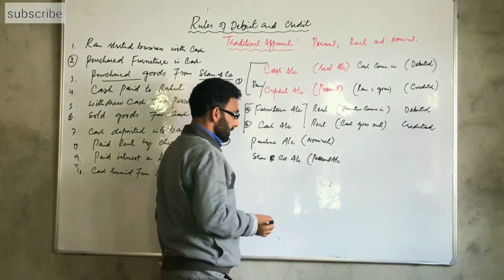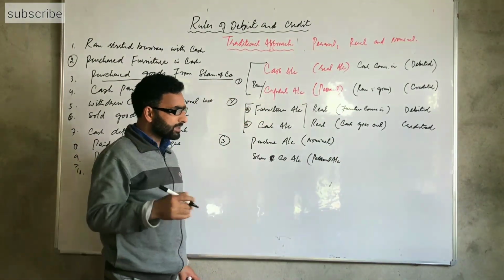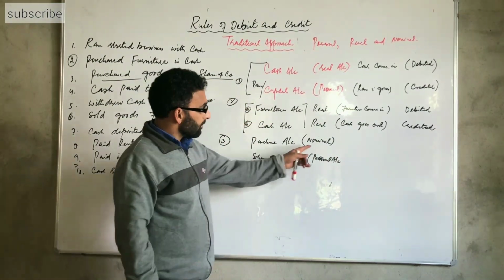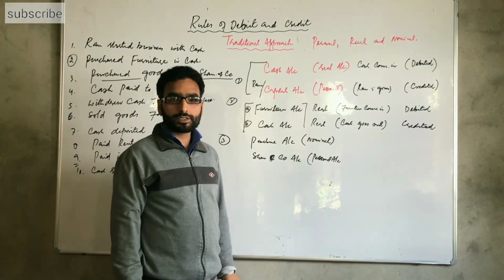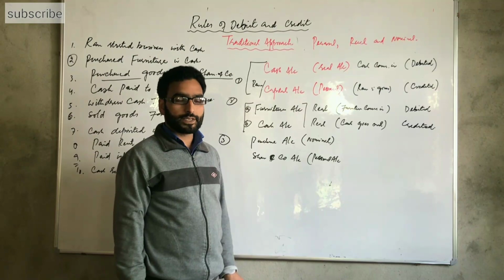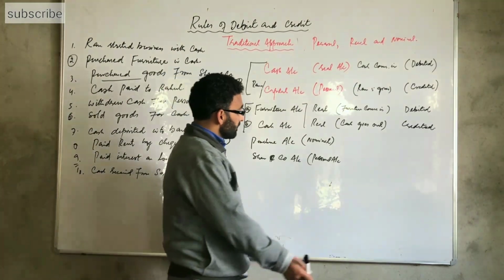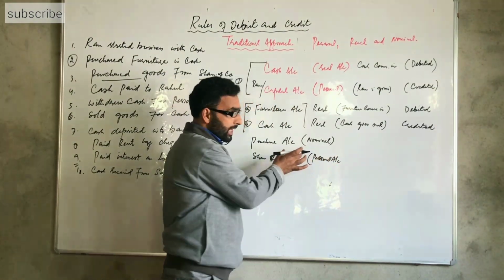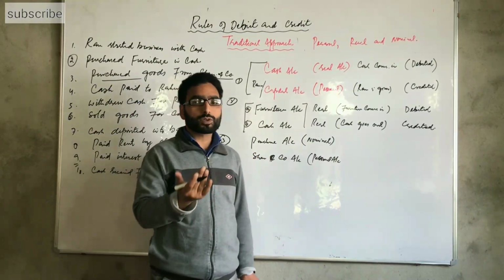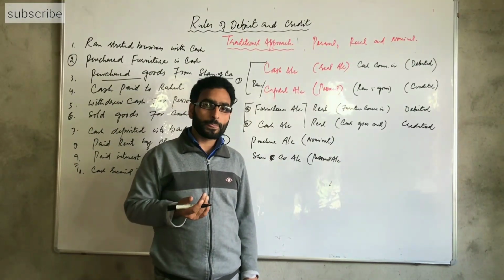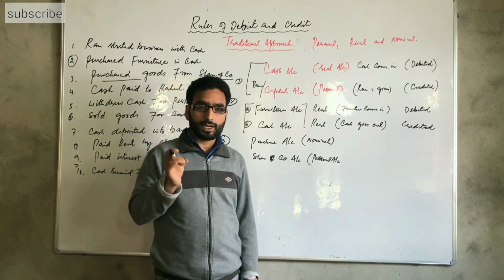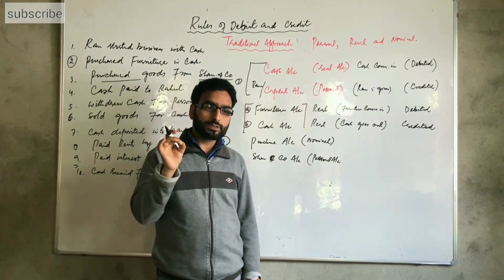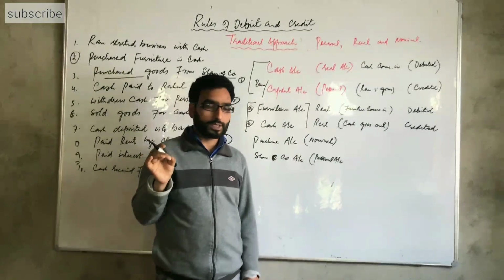Nominal account and personal account. In the same way, for the nominal account we have the rule: debit all expenses and losses, credit all gains and incomes. When the goods are purchased by the business, the business has to pay money. At that time, this becomes an expense to the business.